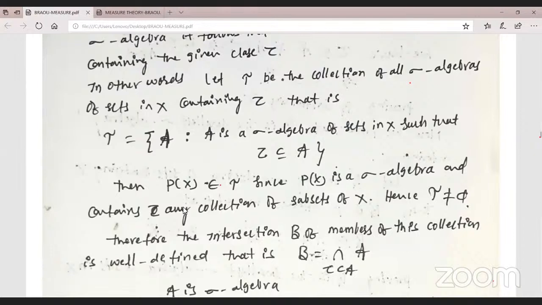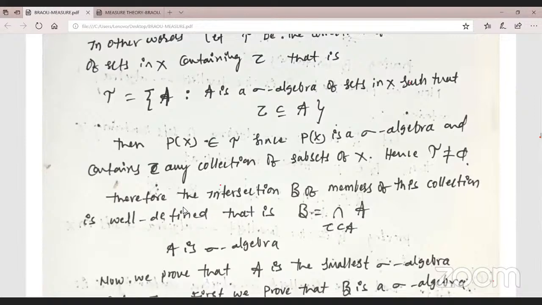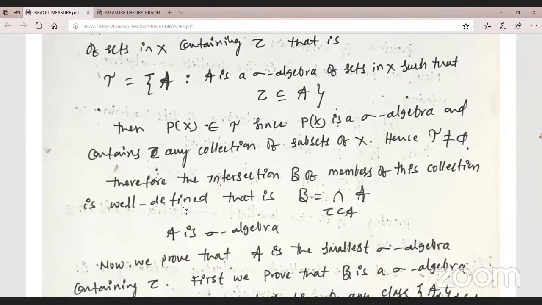P of X is a sigma algebra containing C, so tau is non-empty. Therefore the intersection of members of this collection is well defined. That means B, the intersection of the A's, is a subset containing C only. A is a sigma algebra.